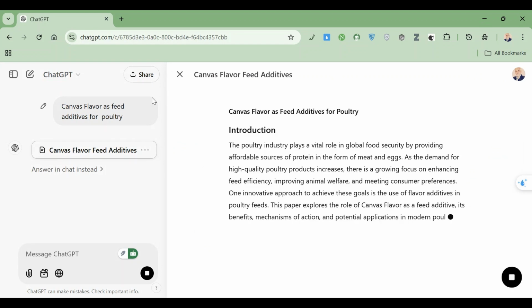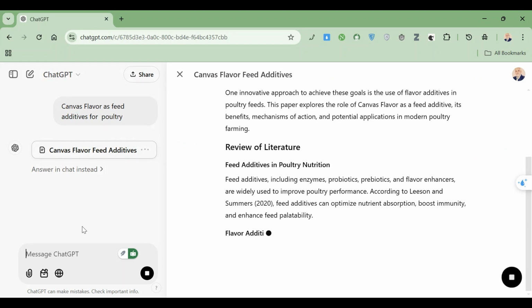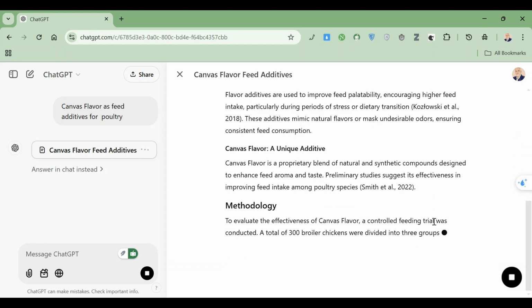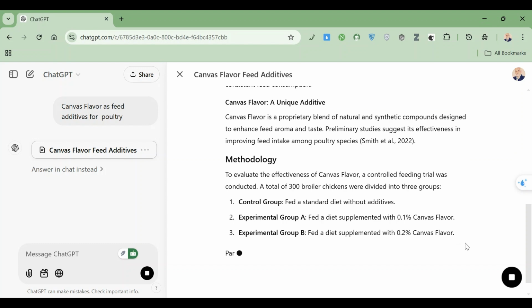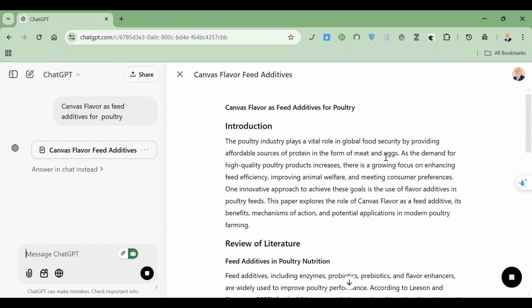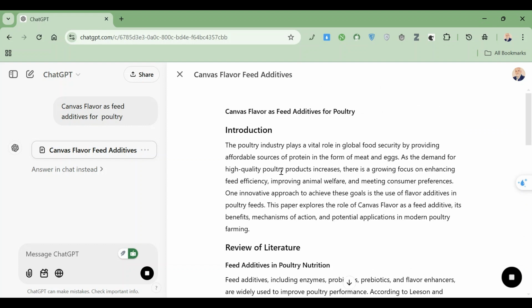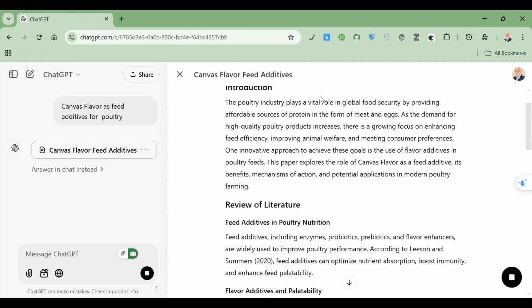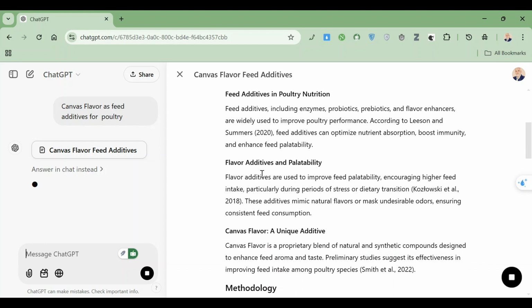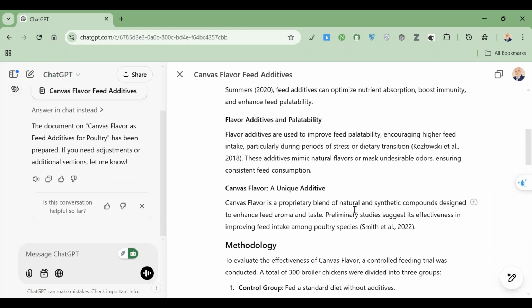Here it started writing and divided the page into two parts, one for commands and one for the search result. It is still writing here. It started with an introduction about flavor and its role and gave us a literature review, a list of previous research on the use of additives in poultry nutrition in general and flavors in particular.